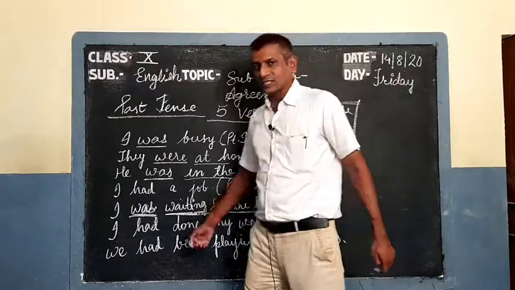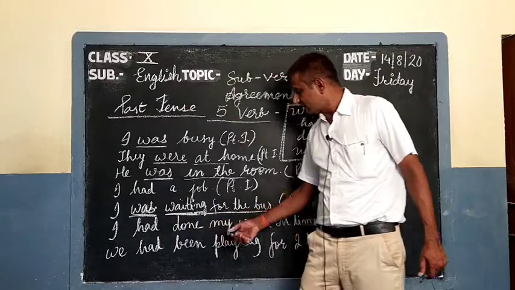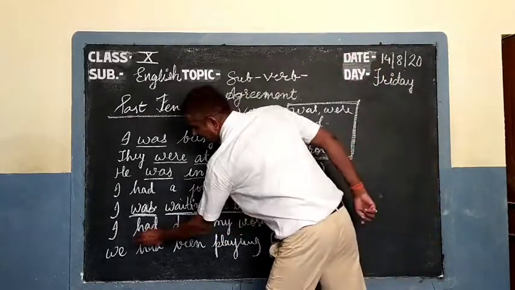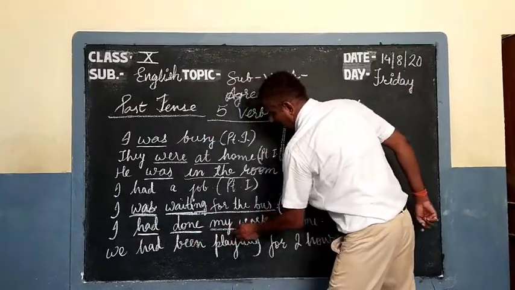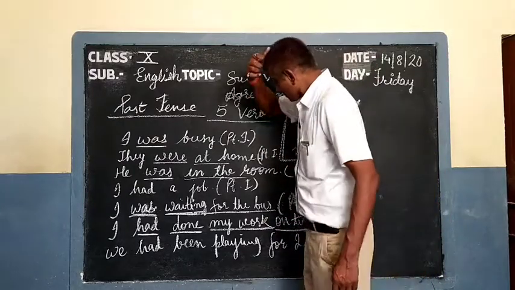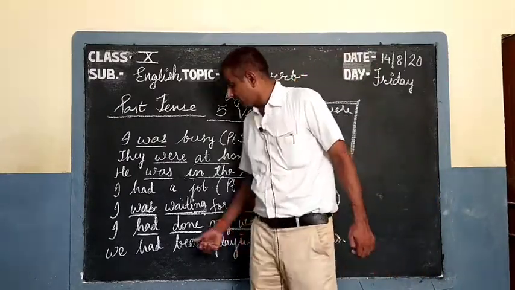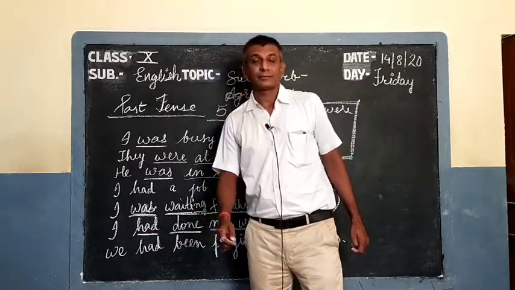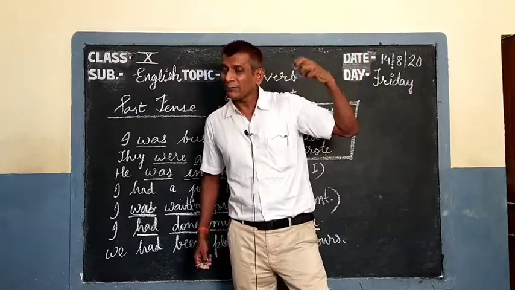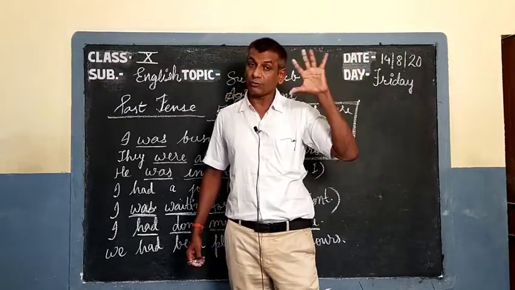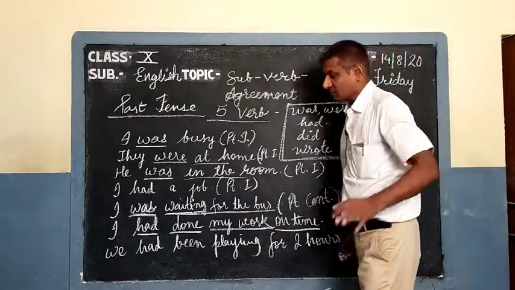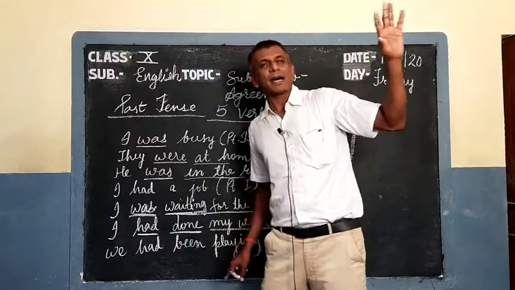Next, I had done my work on time. I had is a verb, done is a verb, my work is a phrase, a noun phrase. I had done. Now had, you remember, out of the five, if you see any verb out of the five, it means past. Had is past.